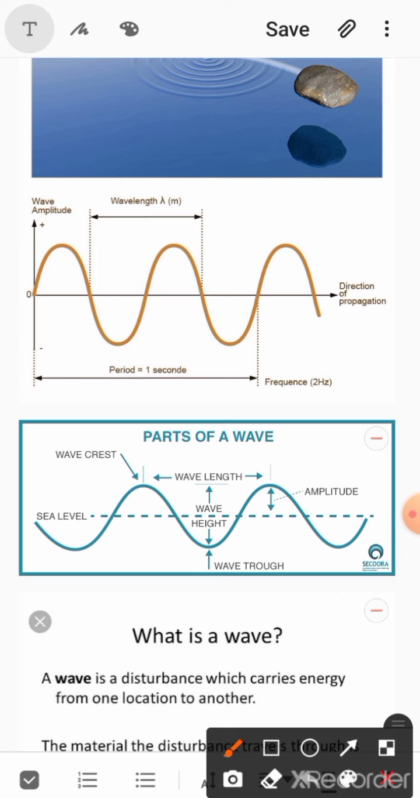Before understanding lambda, you must be aware of a few terms. This is a wave crest. The mountains that you are seeing here are known as wave crests, and these valleys are known as troughs. So the distance between two consecutive crests or between two consecutive troughs is known as wavelength, lambda.